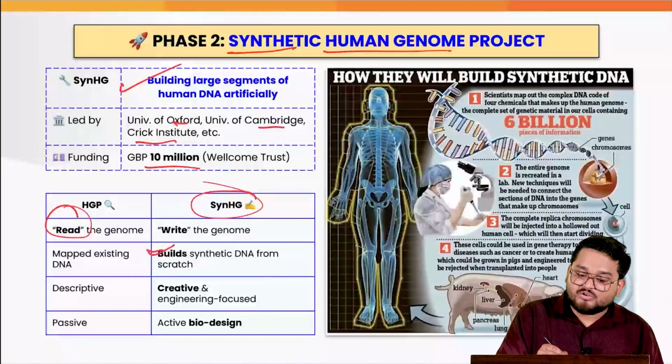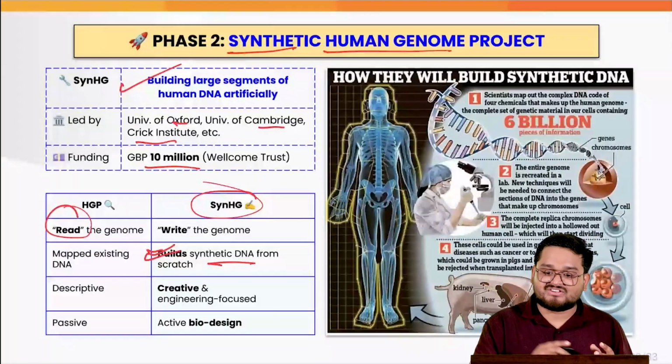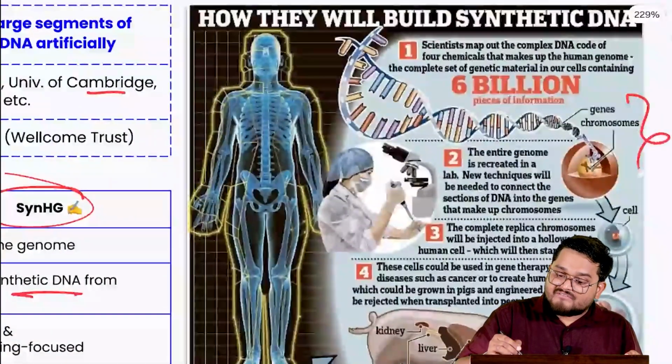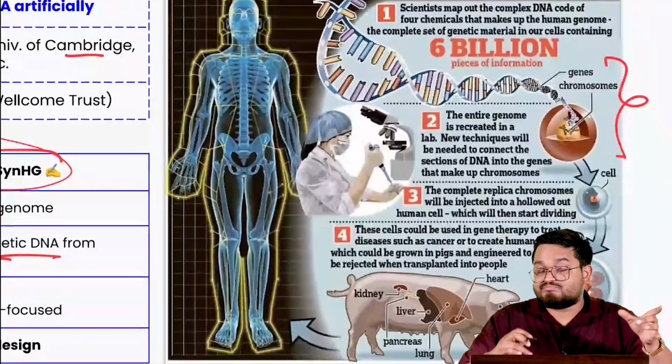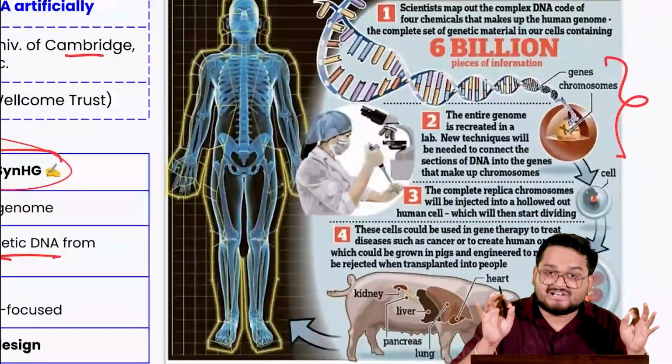We are going to build the synthetic DNA from scratch, by having proper genes and chromosomes built using sophisticated technologies in laboratories.